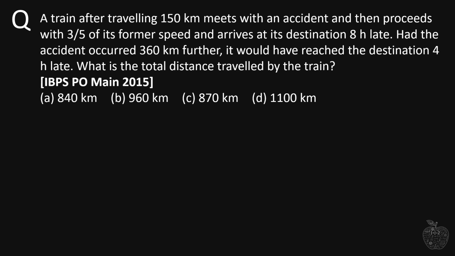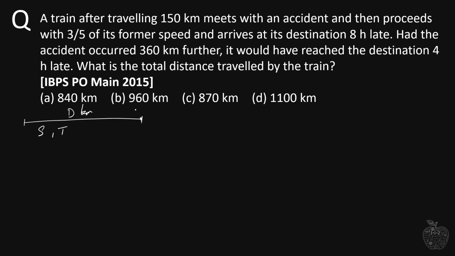Okay, so this question is fairly easy, but it is a little lengthy. It has a lot of calculations. So let's solve this. Let's say there is no accident. There is no accident of the train, and the train travels d kilometers with s speed and takes t